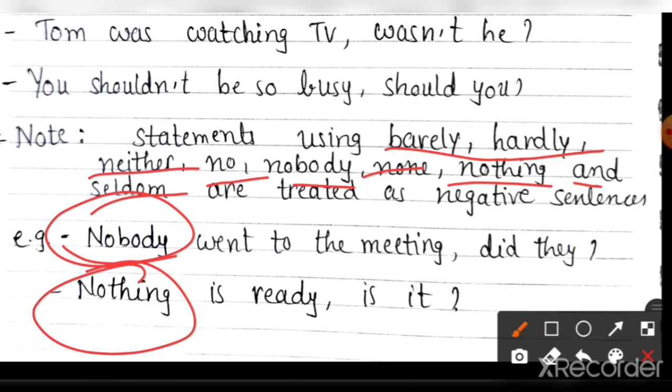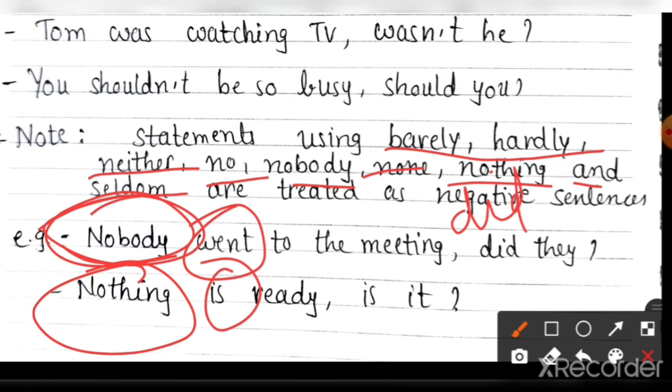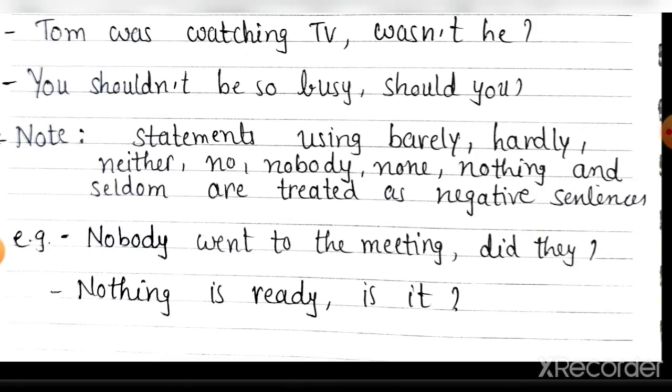Nobody went to the meeting. Second form of verb means past tense, and in past tense we use did, and it is already negative, so we will write did they. Okay, did they. Nothing is ready. Is it? Is is given. So don't think that because not is not given, we will make a not question tag. If such words are given, nobody, nothing, you will use a positive question tag.